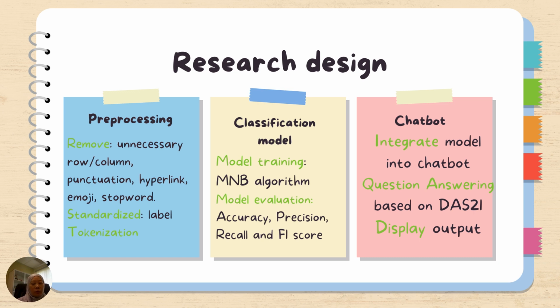So we create the chatbot for the user to insert questions and also to display the output from the model itself. In this case, we will ask questions to a user through a chatbot. The questions will be based on the DASS-21. DASS-21 is a questionnaire, a standardized questionnaire used to determine whether someone has depression, anxiety, or stress. So we just use the standardized DASS-21 questionnaire and ask the user in the chatbot these 21 questions. From those 21 questions, we will evaluate their answers and display the output.